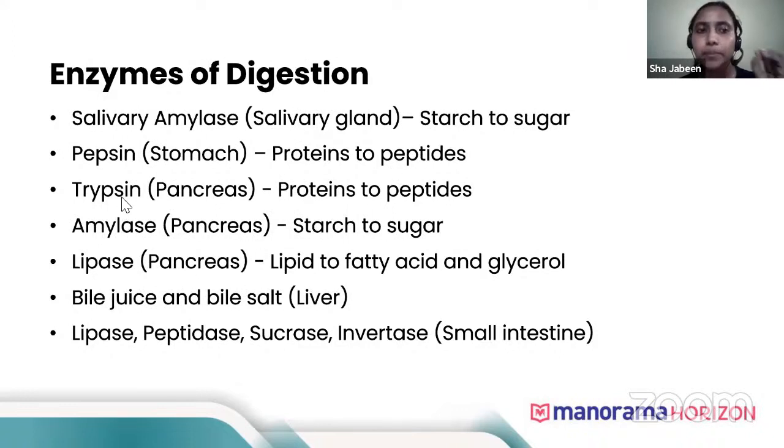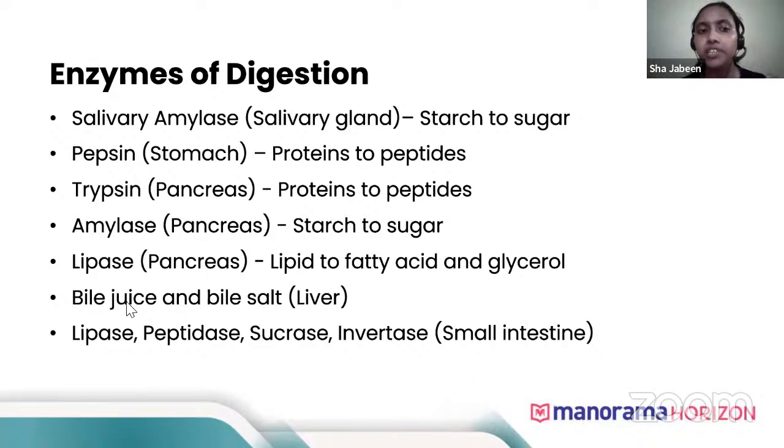And then there's another enzyme produced by the pancreas, which is trypsin. Trypsin does similar work as pepsin. It breaks protein to peptides. So here also protein is broken into a smaller form, but not a completely absorbable form. In the pancreas there are also two other enzymes. One is amylase, which we have already studied. It breaks starch to sugar. Then we have lipase, an enzyme we are hearing about for the first time, right? Lipase digests fat, the lipid, into fatty acids and glycerol.